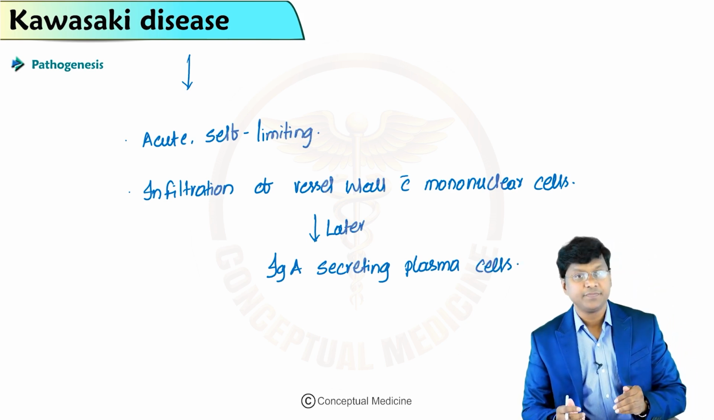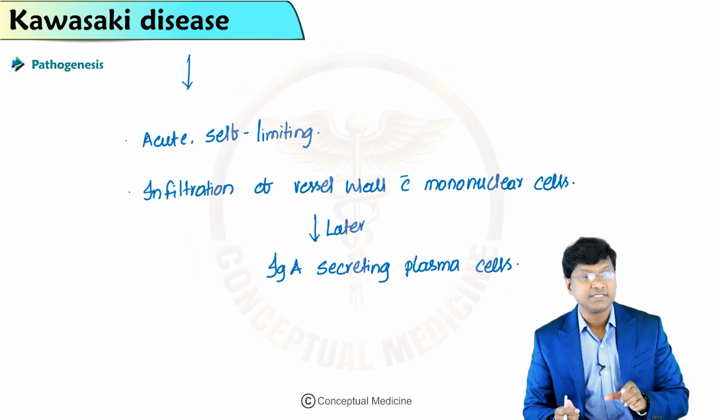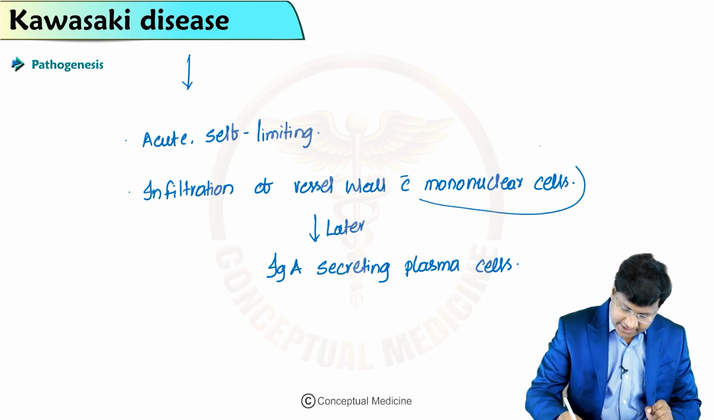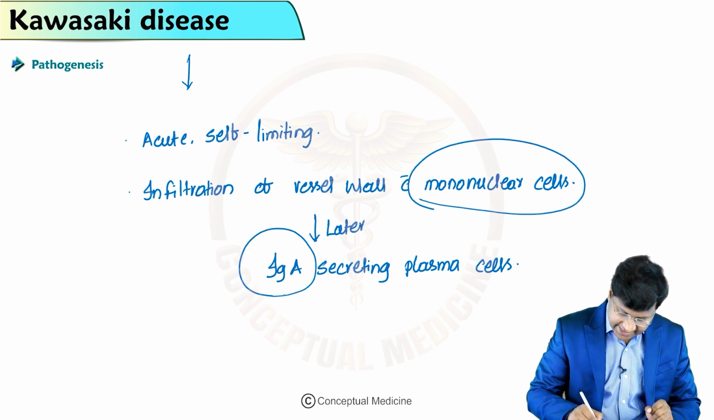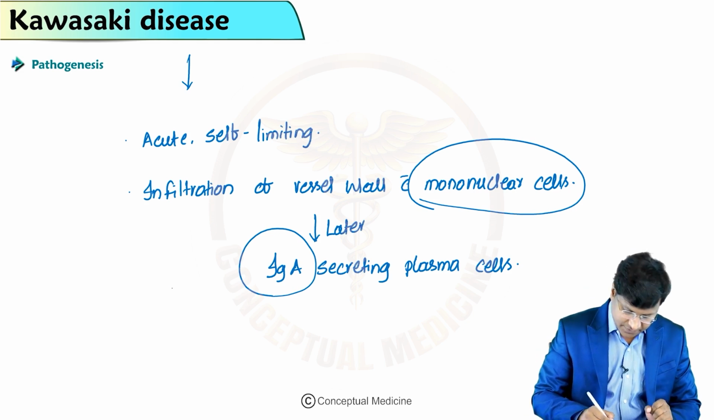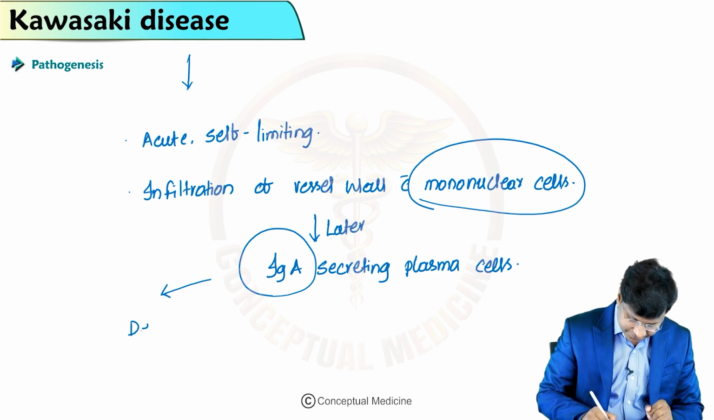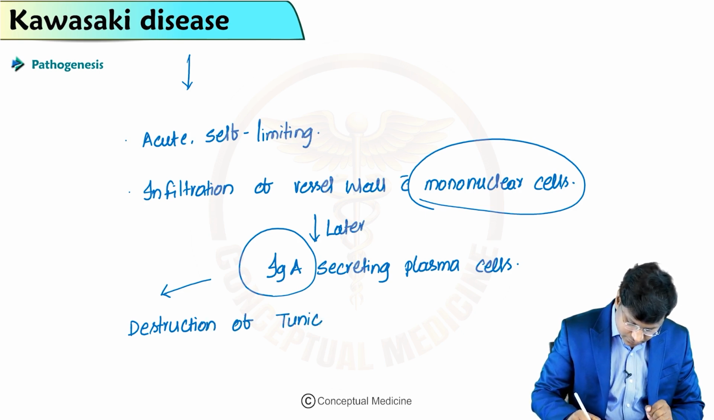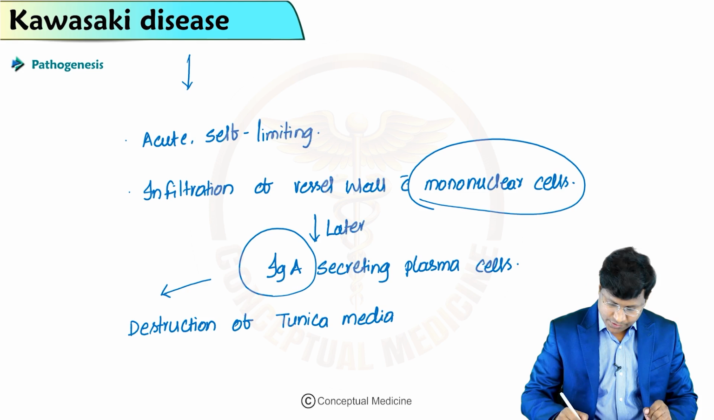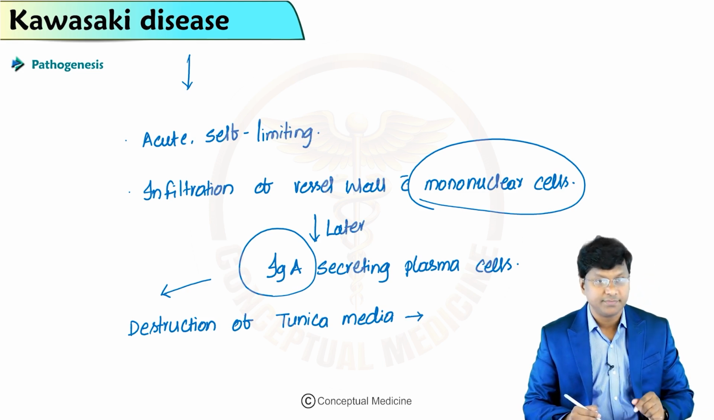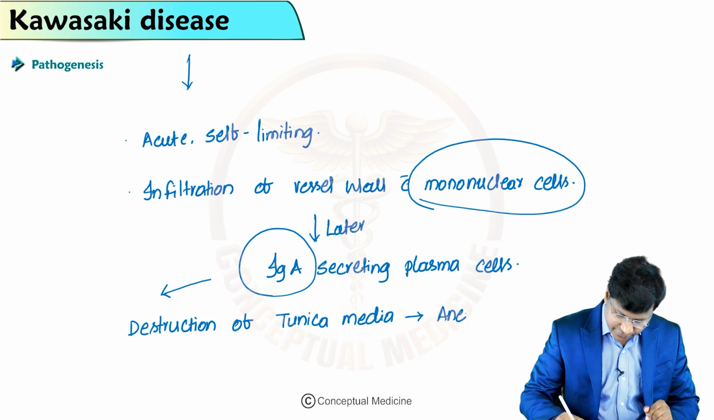Both the mononuclear cells as well as the IgA secreting plasma cells can cause destruction of the tunica media. Once there is destruction of the tunica media, that will result in aneurysm formation.